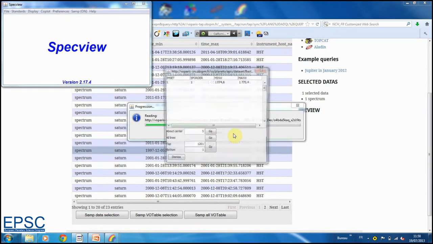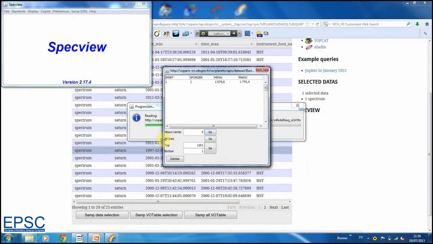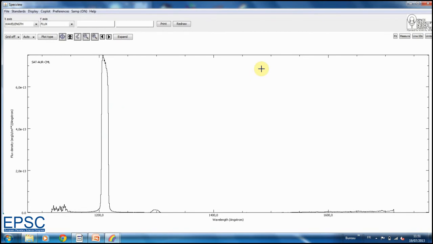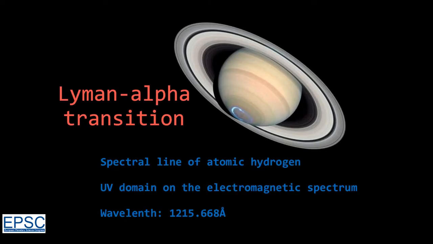With the client SpecView, we open a spectrum corresponding to the sum of all vertical spectra which make up the spectral image. The spectral lines corresponding to the light emitted during aurora events depend on the composition of the atmosphere which the magnetospheric particles interact with. Saturn's atmosphere is principally composed of hydrogen, and the Lyman alpha spectral line is a transition line of atomic hydrogen, located in the ultraviolet part of the electromagnetic spectrum. The corresponding wavelength is about 1216 angstroms.